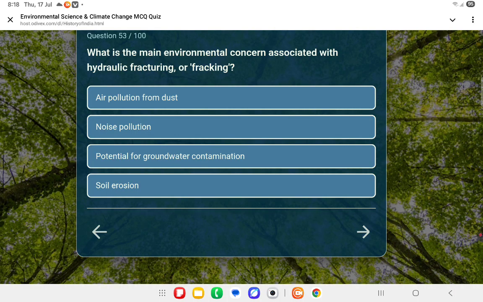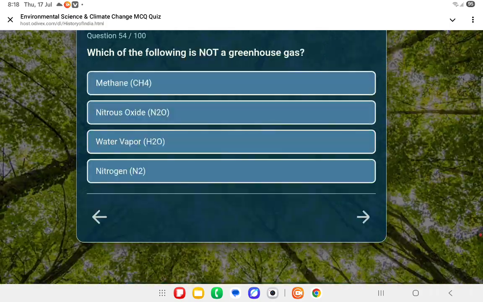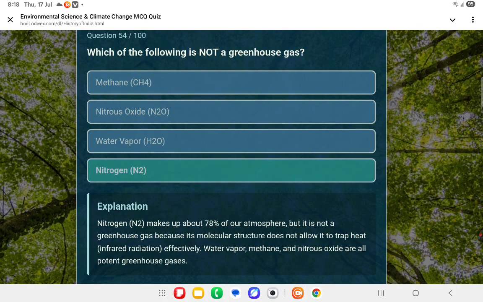Next question. What is the main environmental concern associated with hydraulic fracturing, or fracking? Potential for groundwater contamination. Next question. Which of the following is not a greenhouse gas? Nitrogen, that is not a greenhouse gas.